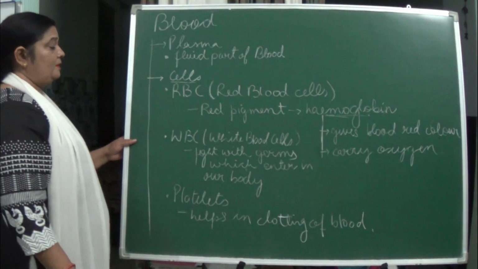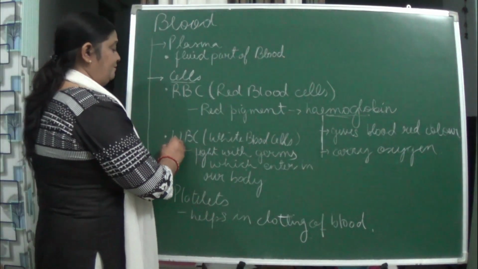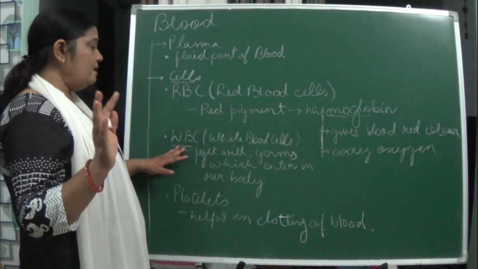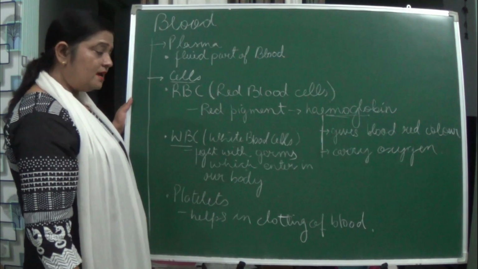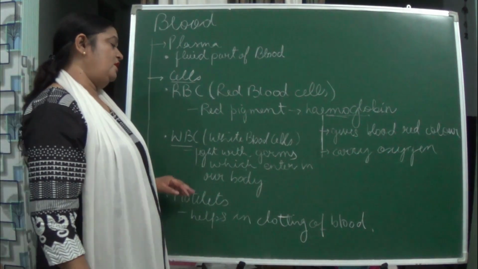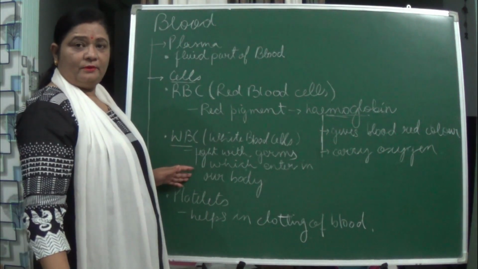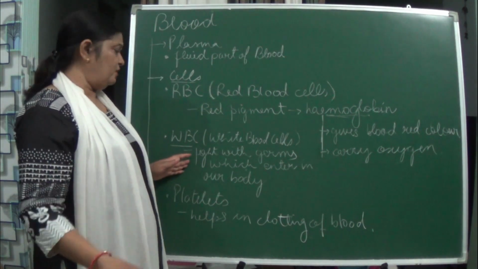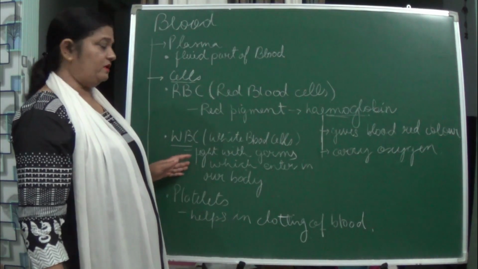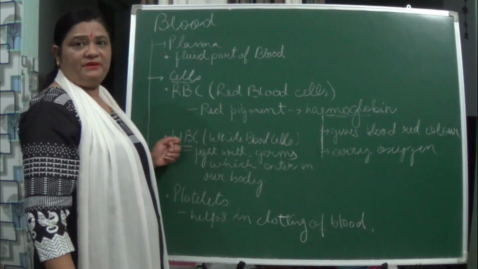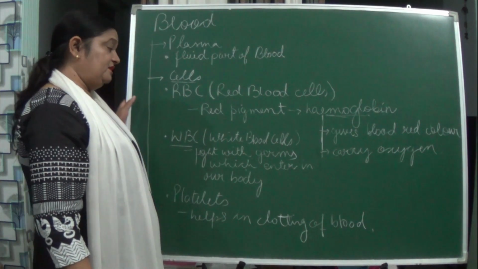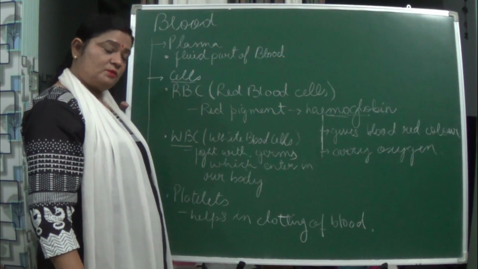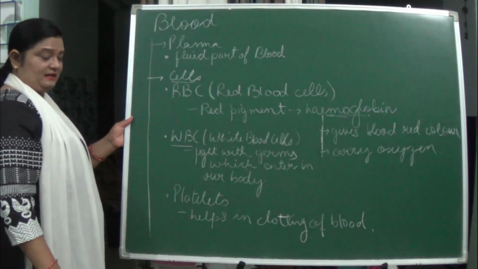Now coming to WBC. WBC are white blood cells. It means they are not having any color. What is its function then? It fights with the germs which enter the body. Any germs present inside the body, any irregularity due to microorganisms, this WBC is ready to fight and it destroys them, thereby keeping us what? Safe from diseases.